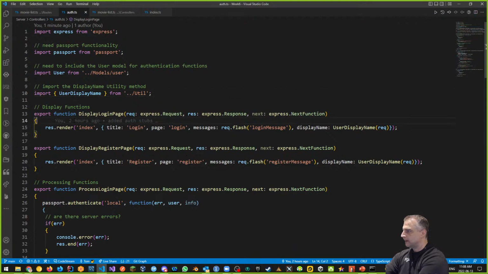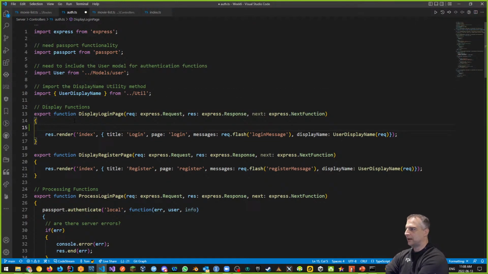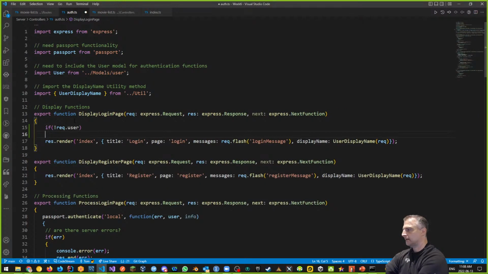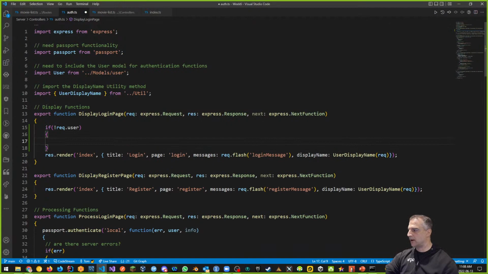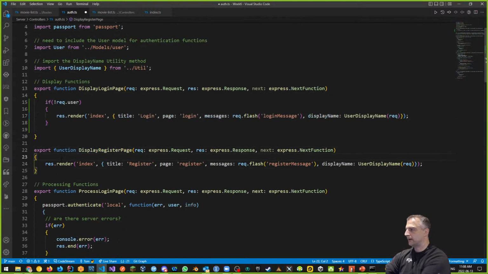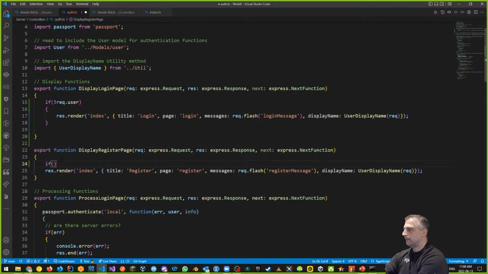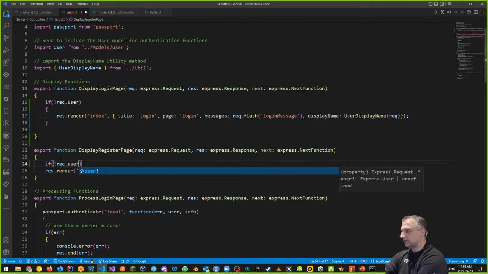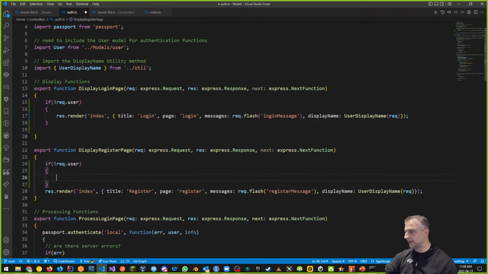So I'm going to say the only time that I want to be able to log in is if there's not a user that's present. If there's no logged in user, fine, log me in, right? Same thing with registration, right? If there's no logged in user, if the user doesn't exist, that's what this means, fine, register me.